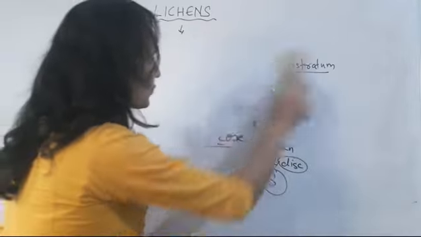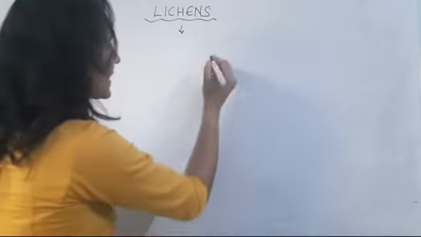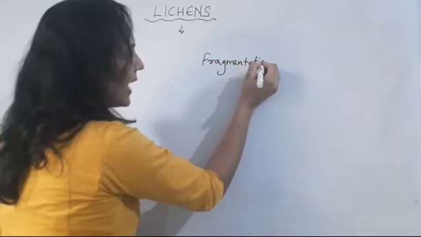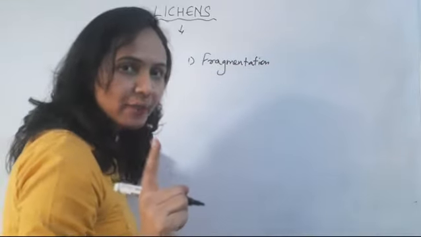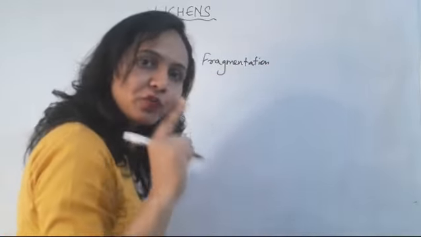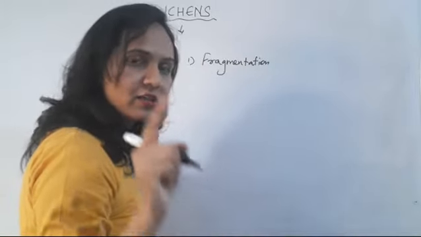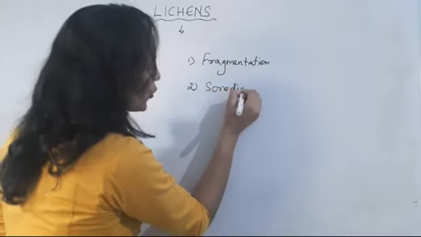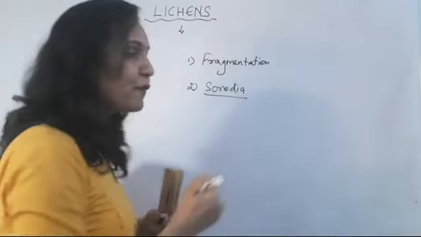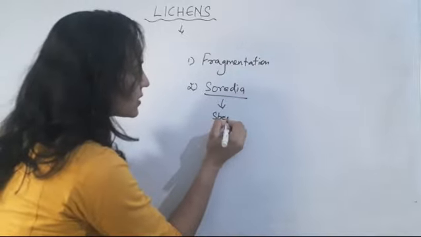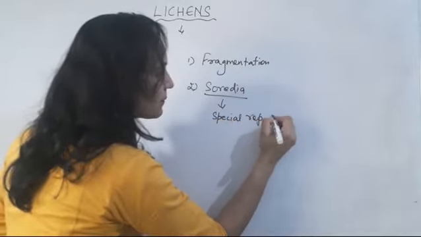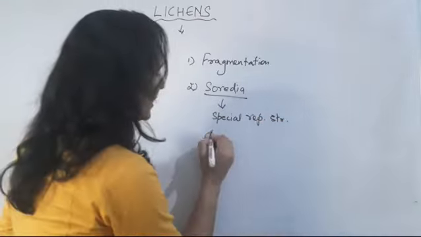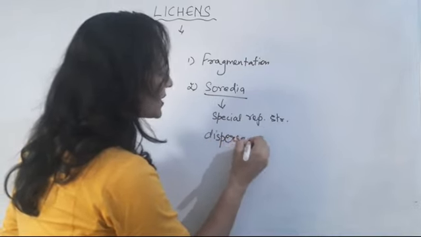Talking about their reproduction, lichens reproduce by fragmentation, and we have already discussed what fragmentation is: one organism separates into fragments and each fragment behaves as a new individual. Next is soredia. Lichens form these special reproductive structures which are dispersed by air currents to distant places.